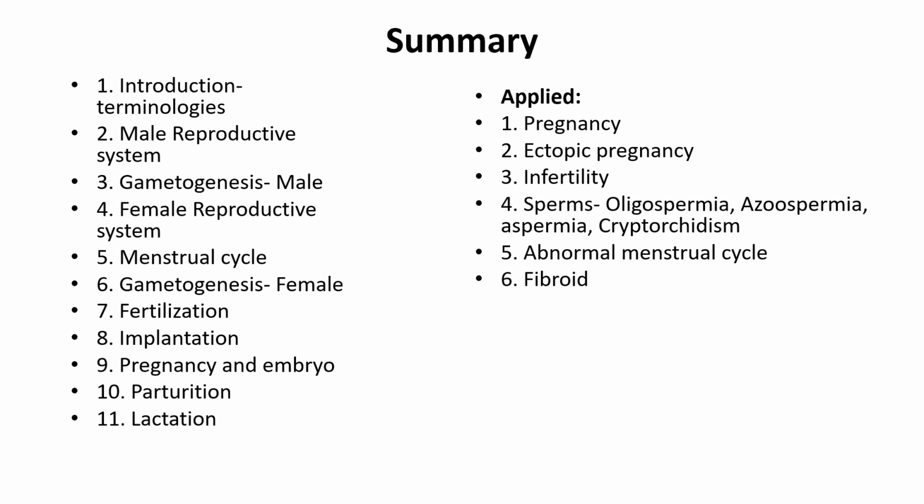Then cryptorchidism, which is undescended testes. The testes are not descended into the scrotum; they are seen in the abdomen. There are also abnormal menstrual cycles. The normal menstrual cycle is around 28 to 29 days, but if it is more or less, it is called abnormal. Then fibroid: a smooth muscle mass in the uterus is called a fibroid.